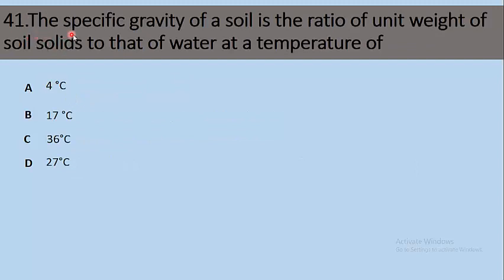Question 41. The specific gravity of a soil is the ratio of unit weight of soil solids to that of water at a temperature of, options are 4 degrees centigrade, 17 degrees centigrade, 36 degrees centigrade, or 27 degrees centigrade. The right option is option D, 27 degrees centigrade.